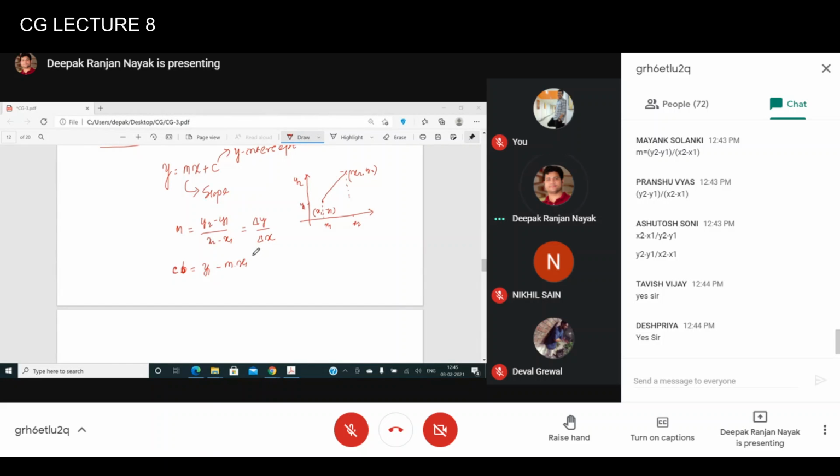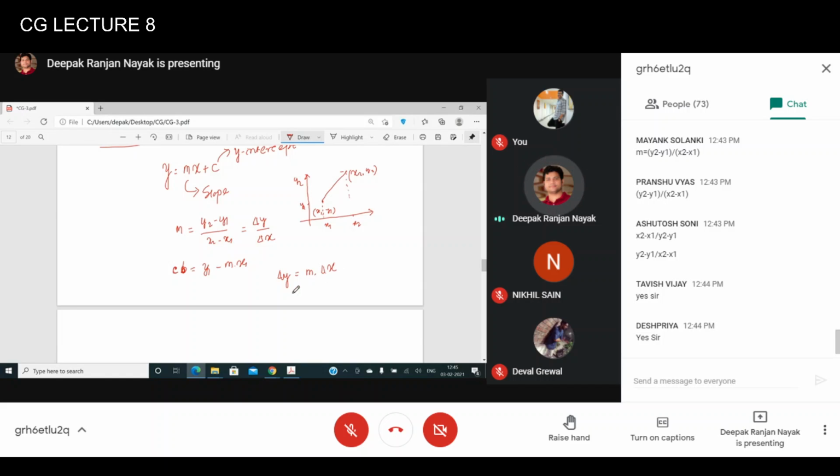So that means, for any given x interval, let's say del x along a line, you can compute the corresponding y interval. The corresponding y interval will be m into del x.